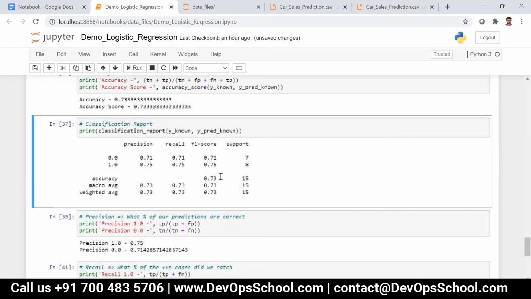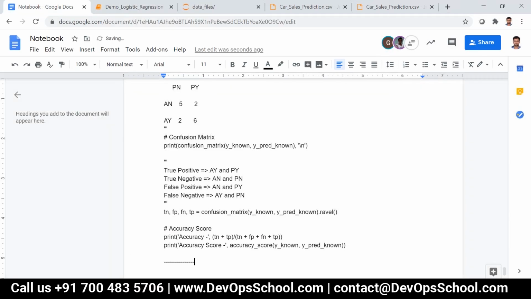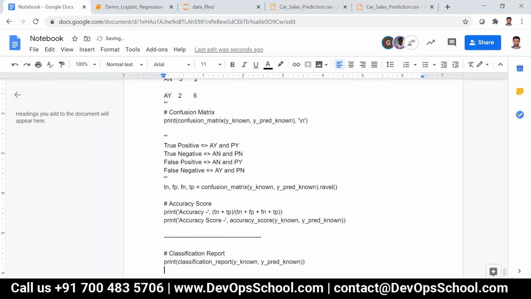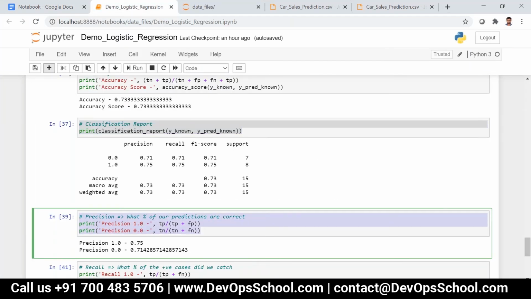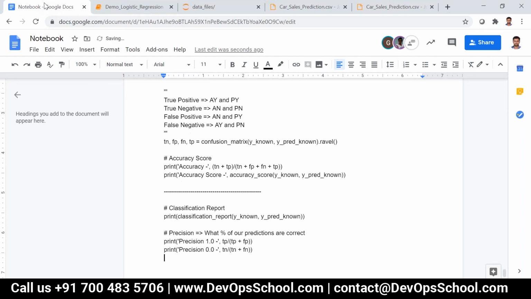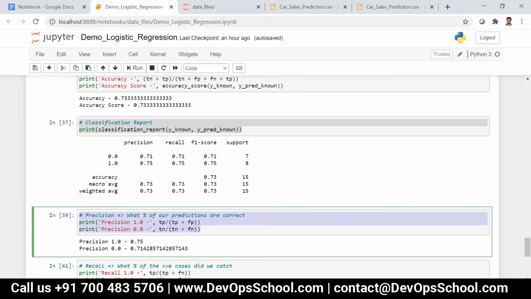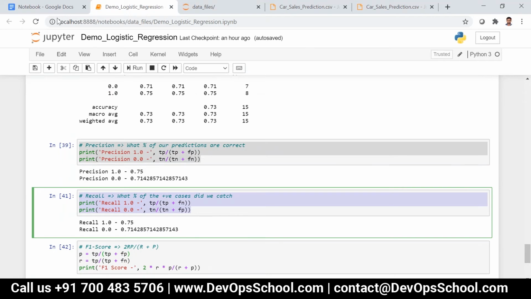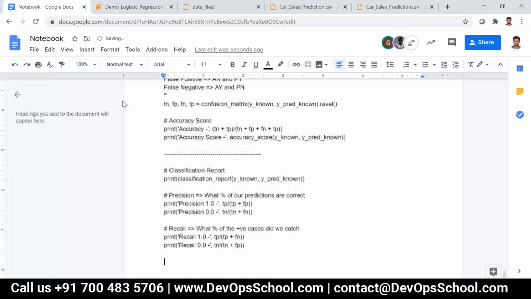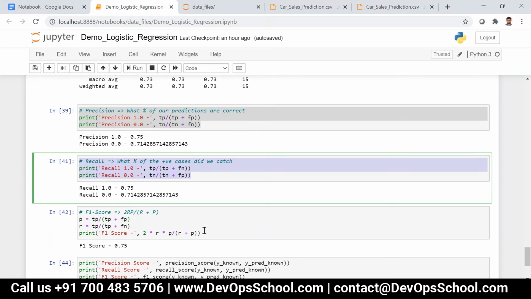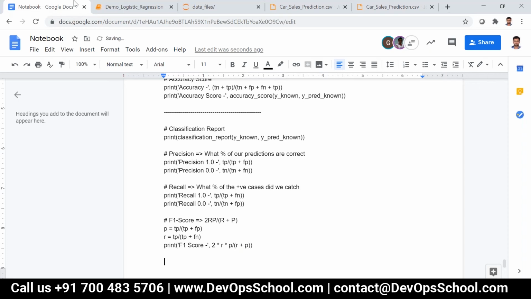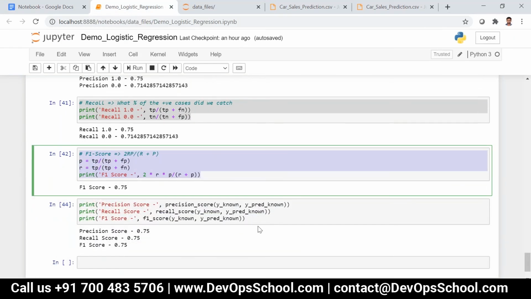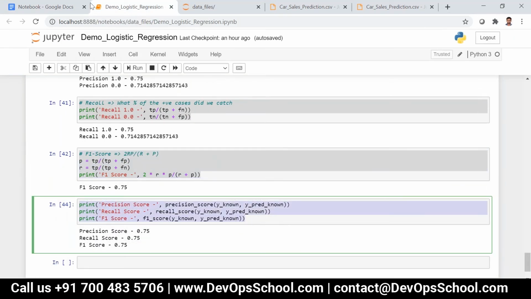Guys, any questions here? So this is about the classification report. Please take it down. What is that support in the last? Support is the number of occurrences of positive cases and the number of occurrences of negative cases. That is how many positive cases are present and how many negative cases are present. The count basically.